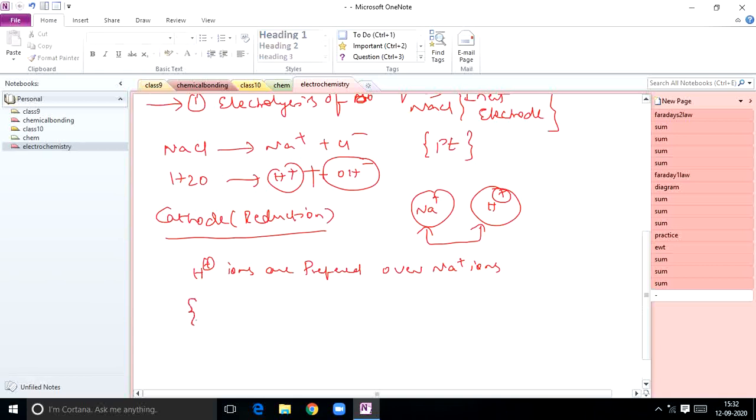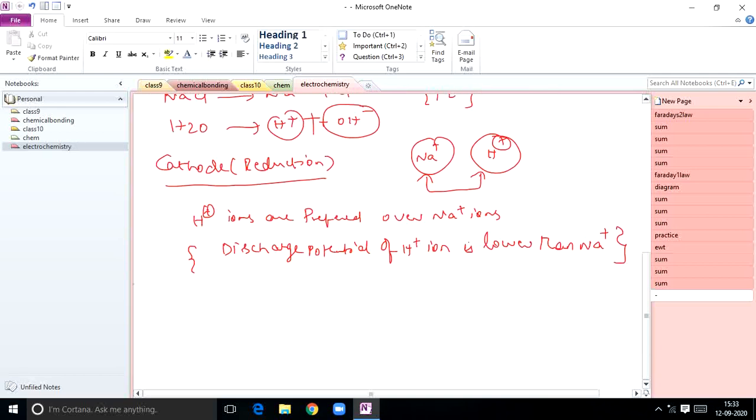So here the reason is the discharge potential of H plus ion is lower than Na plus ion. You can see that order I have given. So if the discharge potential is less, which ion gets deposited more? Lower the discharge potential of the ion, greater is the deposition of that particular ion at the electrode.